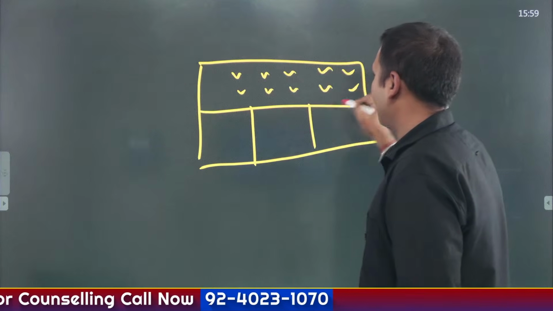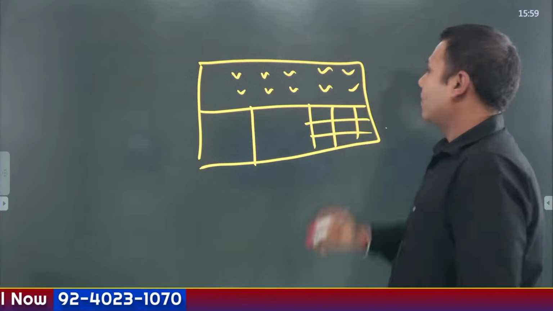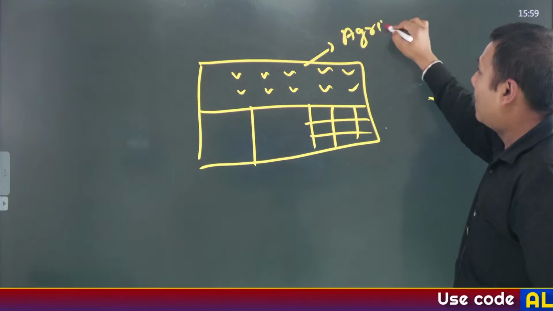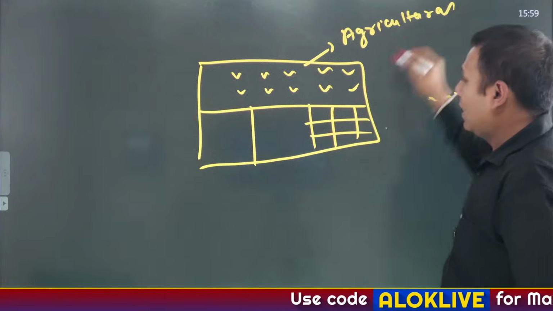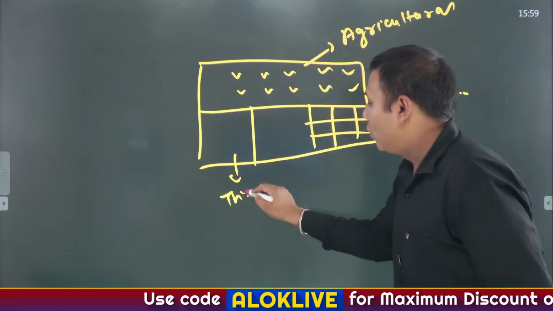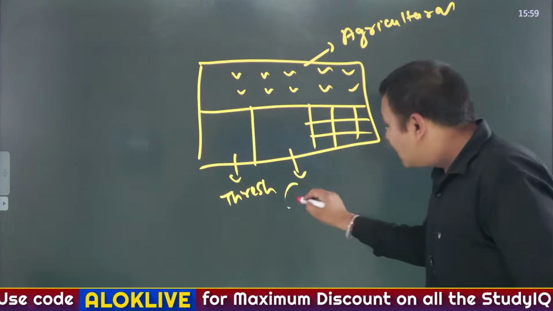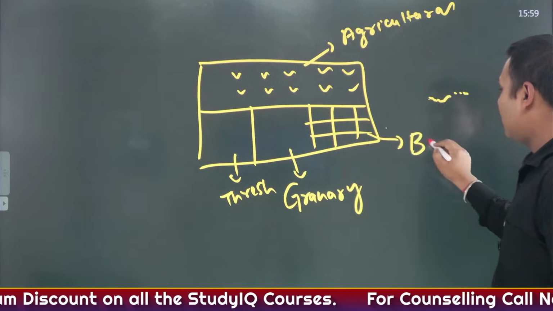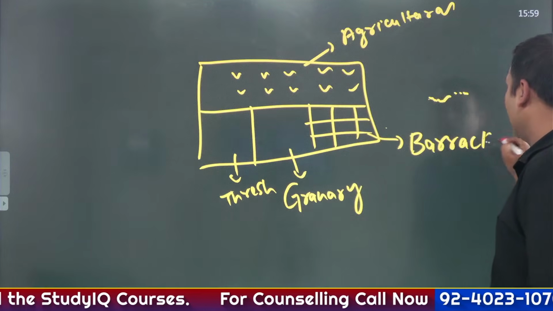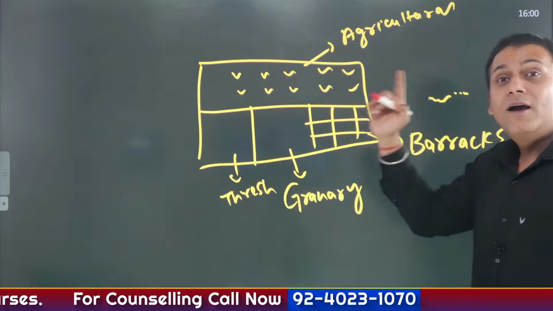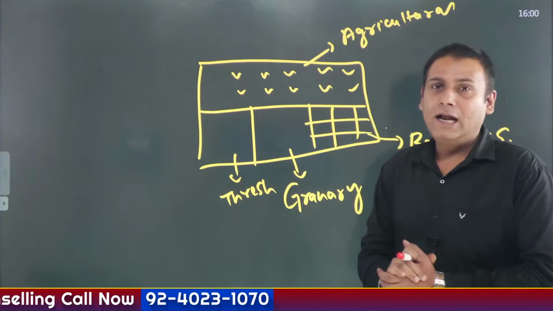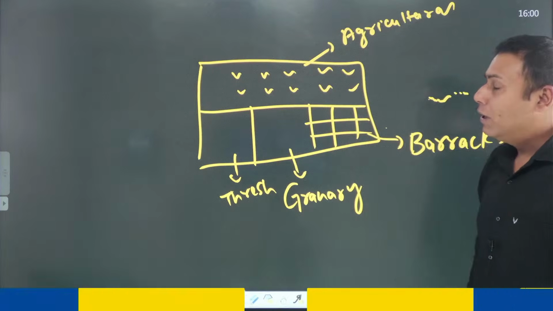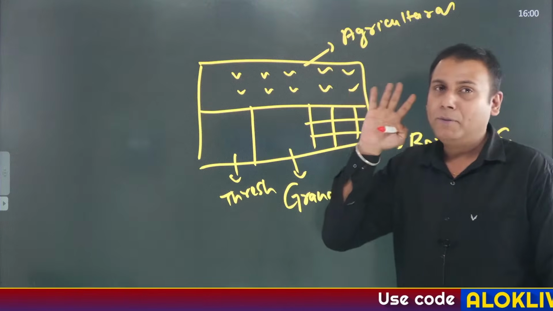This part is called the agricultural field. This is nothing but the threshing floor. This is actually the granary, and this part is referred to as the barracks, and totally this is called the great granary. Now let's understand the individual features of all the aspects. First of all, the great granary is divided into four important parts.